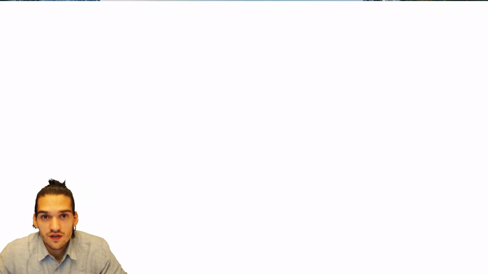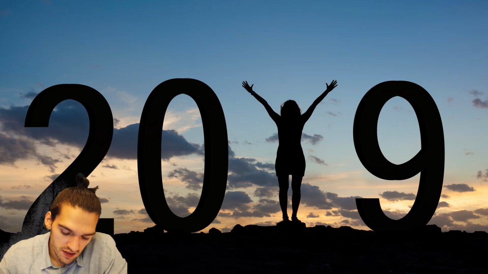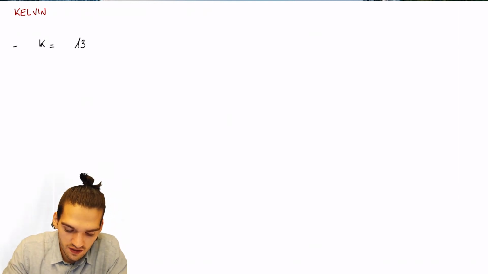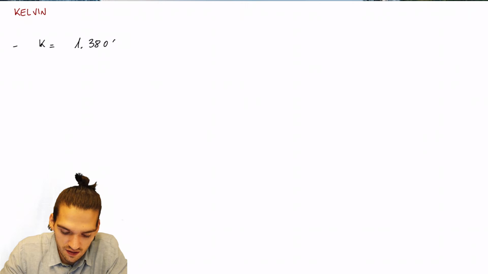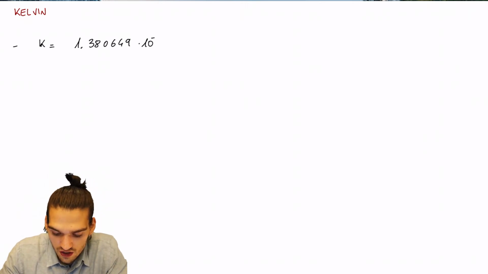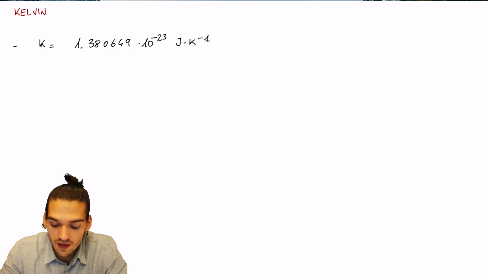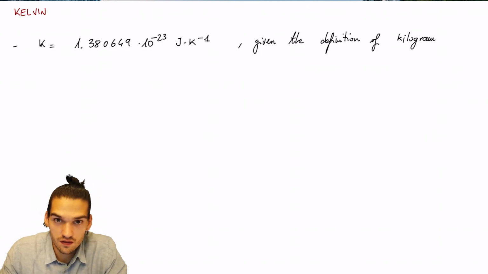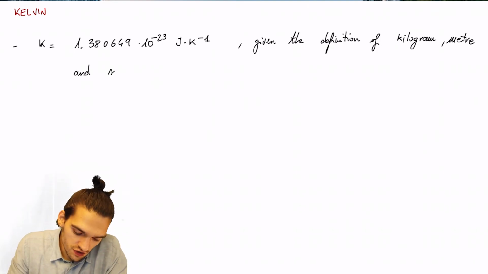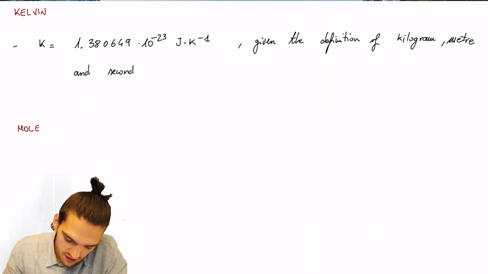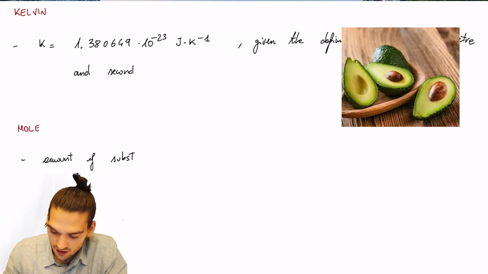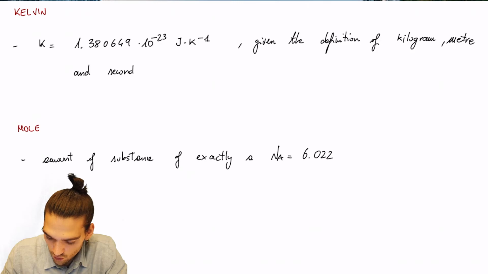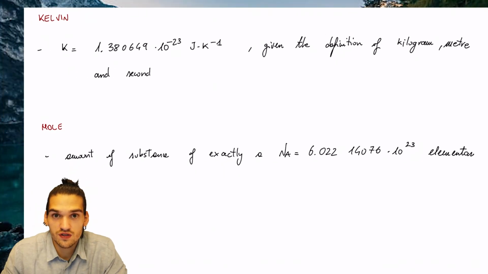The definition of Kelvin changed in 2019 as well, and it's based on the setting of the Boltzmann constant K as equal to 1.380649 times 10 to the minus 23 Joule times Kelvin to the minus 1, and is obtained given the definition of kilogram, meter, and second. The definition of mole is the amount of substance of exactly an Avogadro number of elementary entities. The Avogadro number is equal to 6.0221476 times 10 to the 23.